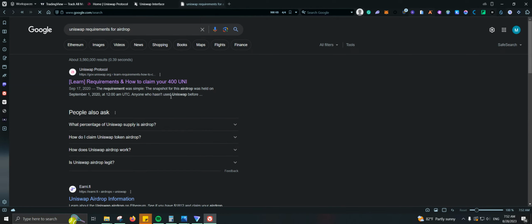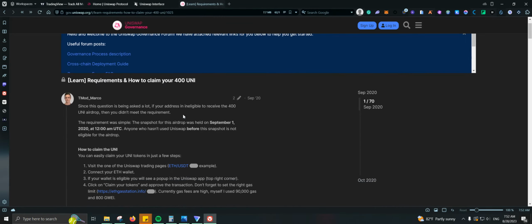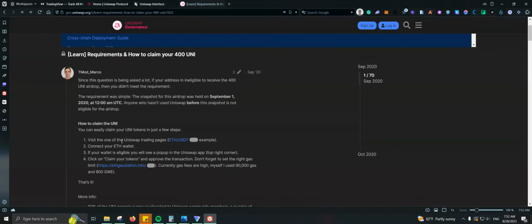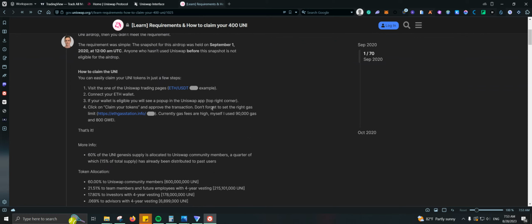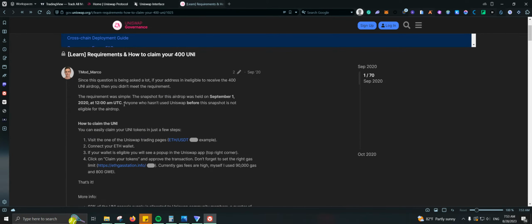The requirement was simple. The snapshot for this airdrop was held on September 21. Anyone who hasn't used Uniswap before the snapshot is not eligible. So basically you just had to use Uniswap before that date.